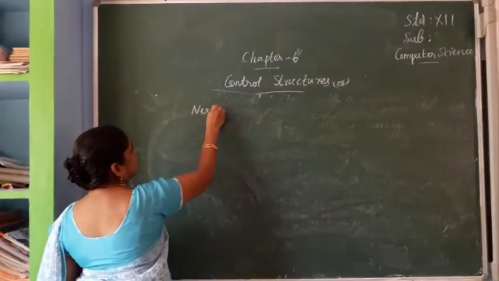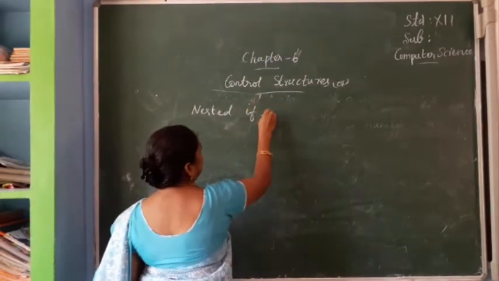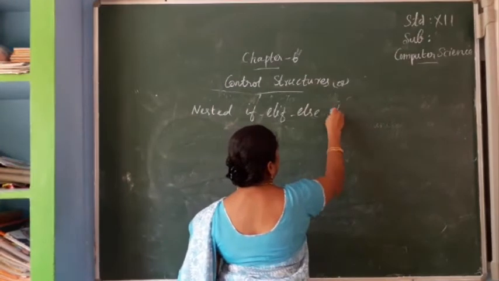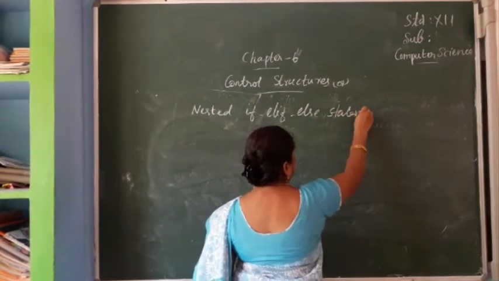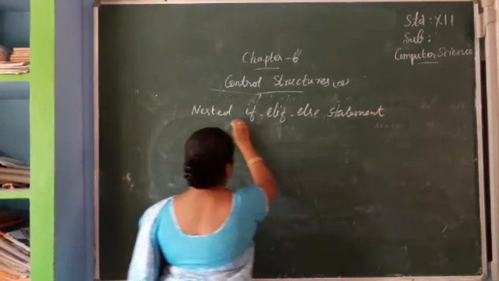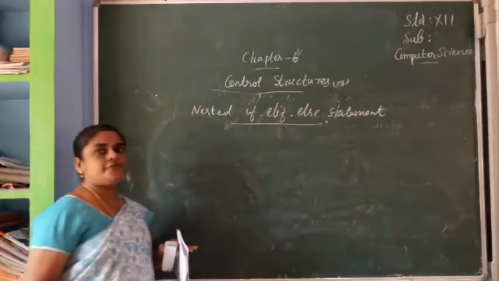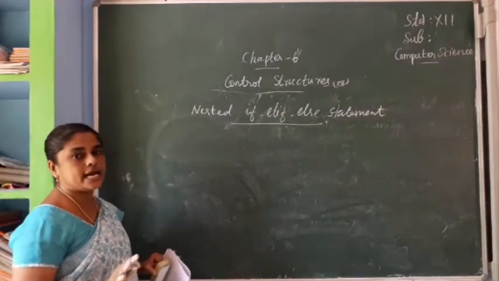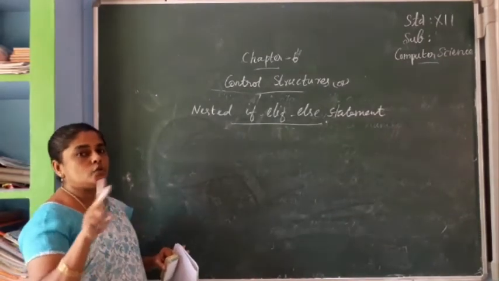Nested if, elif, else statement. See, in the if statement only one condition and only one statement block is there. In the if-else statement there are two statement blocks.